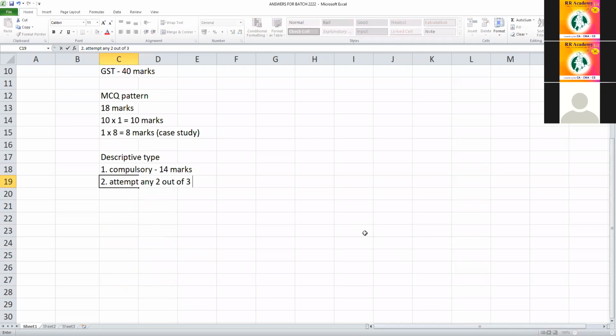The choice is given. So 2 into 14 marks, the total is 28 marks. Now if you can find the total, students, what is 28 plus 14? 42. 42 plus 18, 60 marks over.